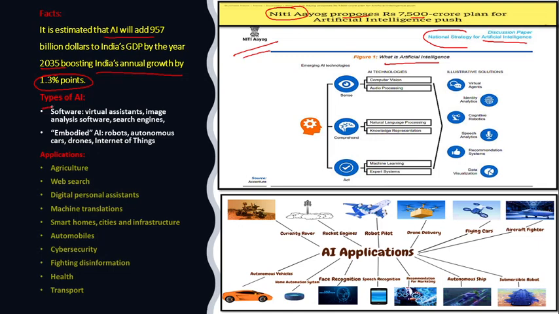Next we come to the types of AI. Basically, there are two types generally in a broad division. One is the software one, and the other one is the embodied artificial intelligence. The software one consists of virtual assistants, search engines, image analysis softwares, robots, autonomous cars, drones, Internet of Things. So all these things are there.